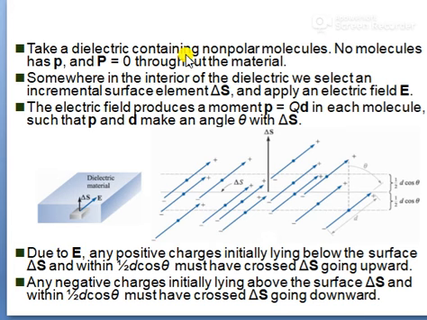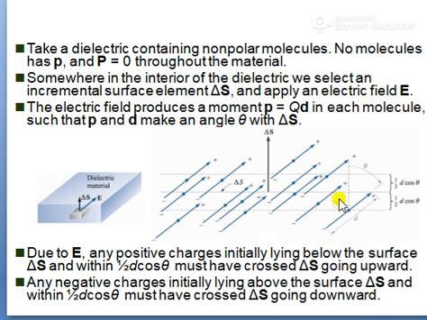Now take a dielectric containing non-polar molecules. Non-polar molecules means no molecule has a dipole moment, so P = 0 throughout the material. Here you can see a figure of a dielectric material with a surface ΔS and electric field intensity E. Somewhere in the interior of the dielectric we select an incremental surface element ΔS and apply an electric field E.